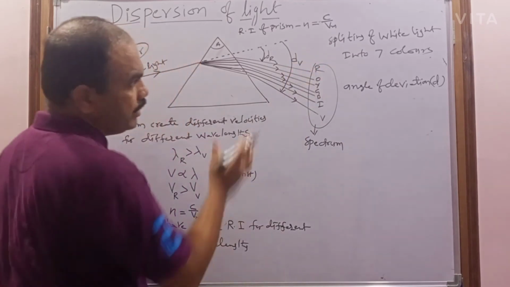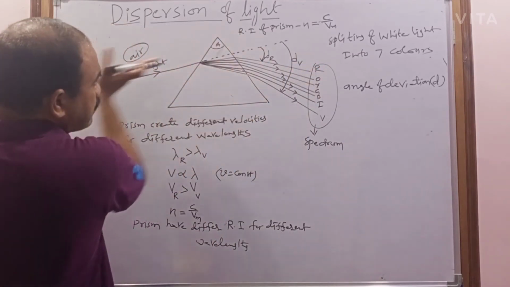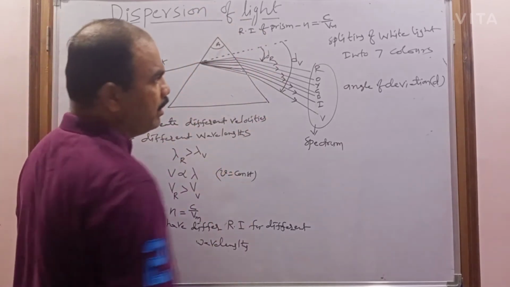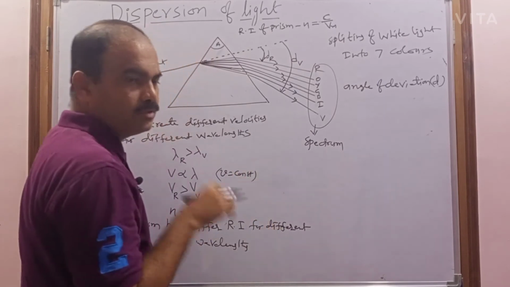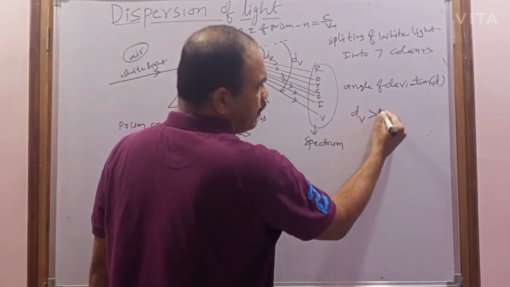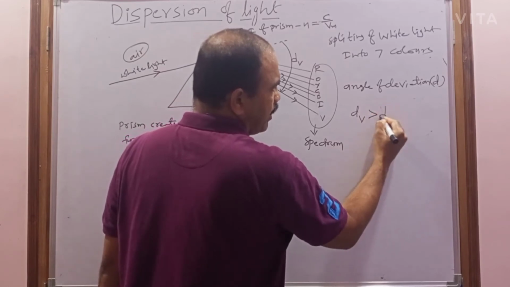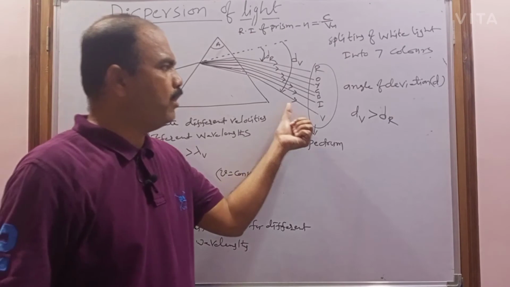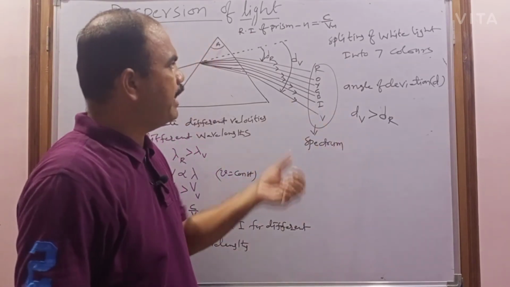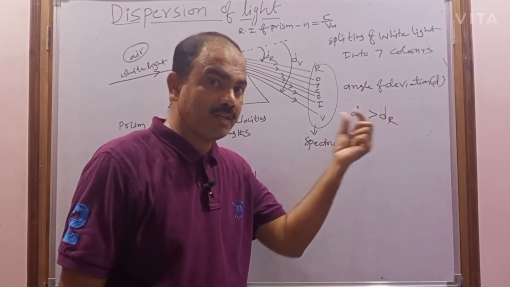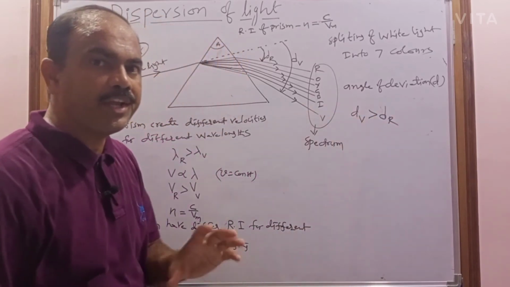Now which will be deviated more? This is the actual part. So which will be bent more? The violet will be bent more and the red will be bent less. So the angle of deviation of the violet will be more than the angle of deviation of the red color. The angle of deviation will be more for violet and less for red color. That's why the red color can be used as a danger color.